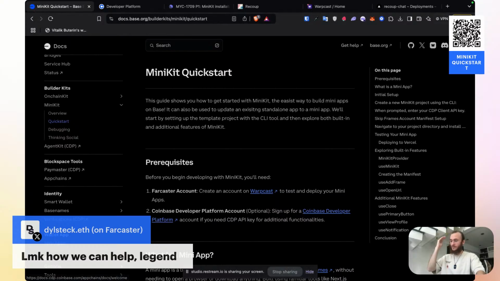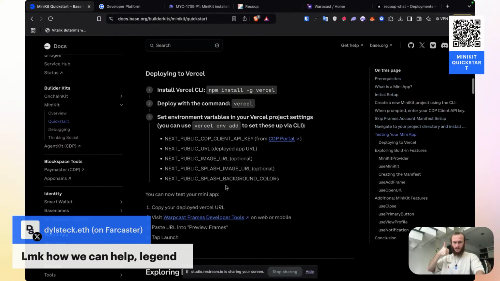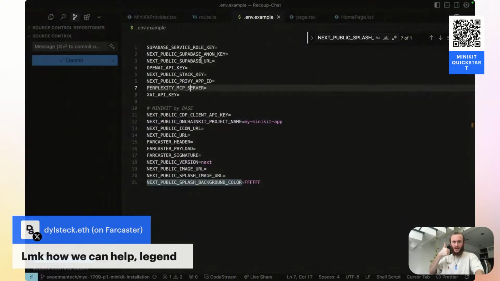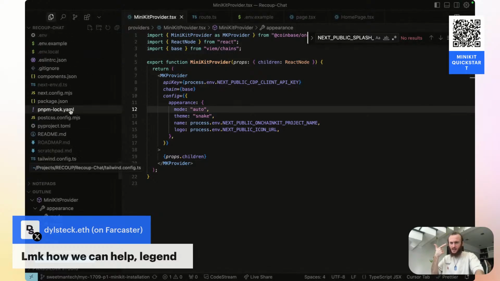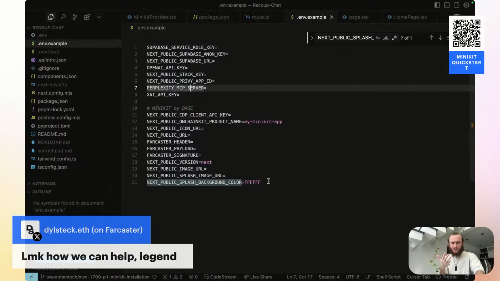So what we've done so far, we've installed MiniKit by installing the OnchainKit library from Coinbase. We've added in our MiniKit provider. We have installed the latest version of viem. We have set all of our environment variables, this entire list of environment variables.